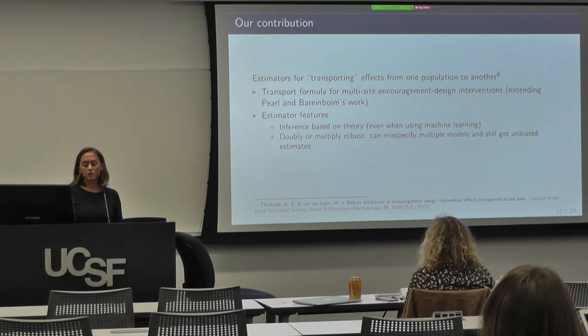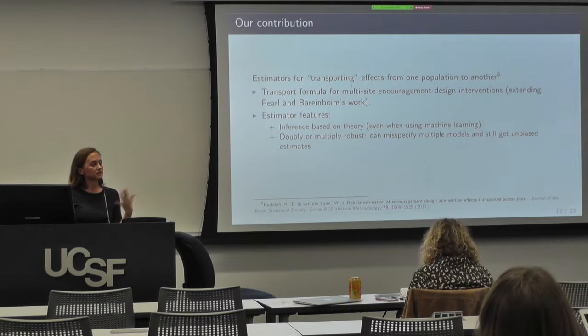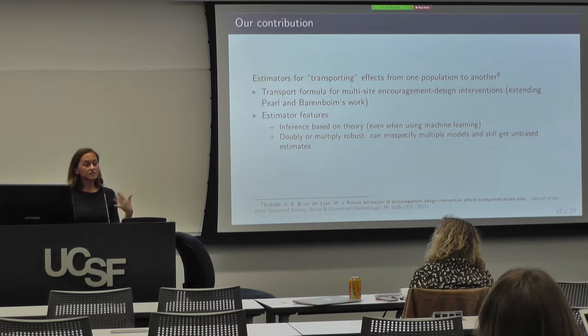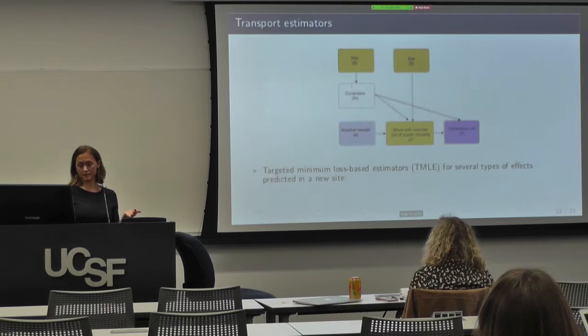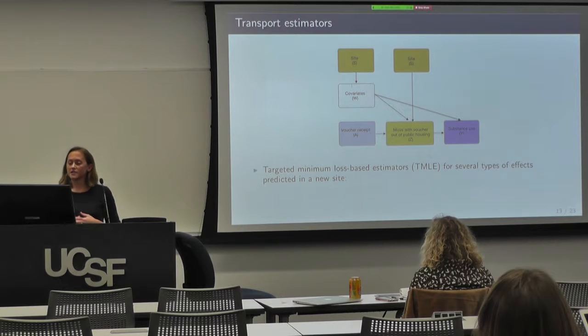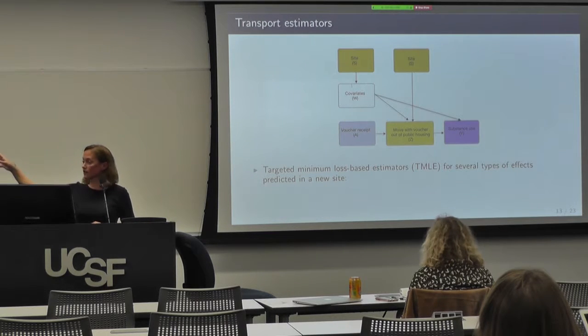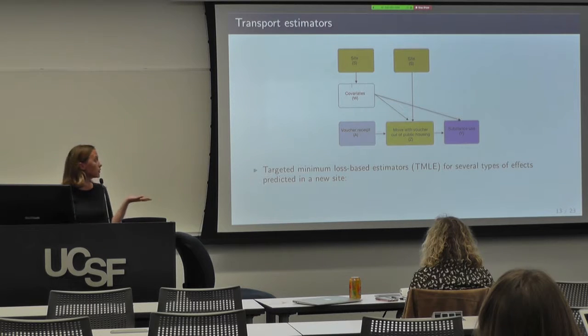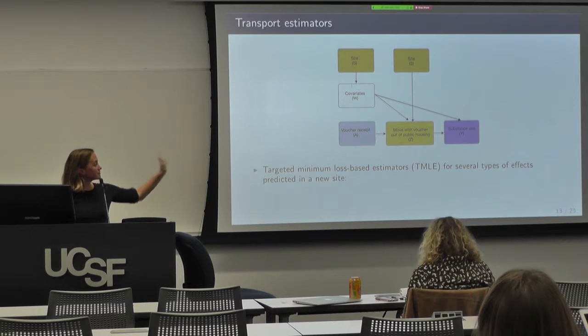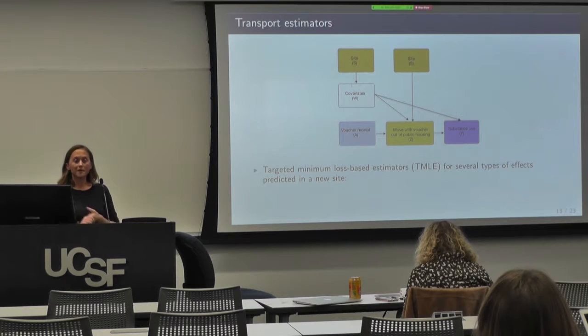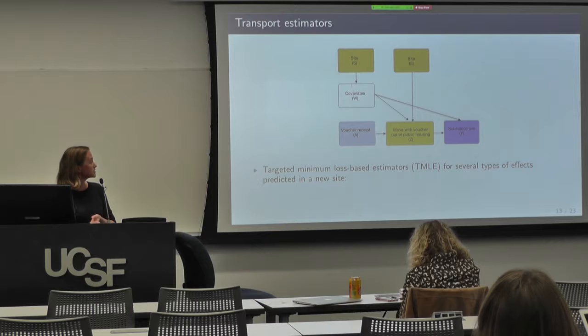And then they're doubly or multiply robust, which means that we can misspecify multiple models and still get consistent effect estimates. These estimators we made for this particular data generating mechanism that corresponds to the MTO intervention, where we have voucher receipt acting as an instrument that influences moving with the voucher out of public housing, which then ultimately we think influences adolescent substance use.